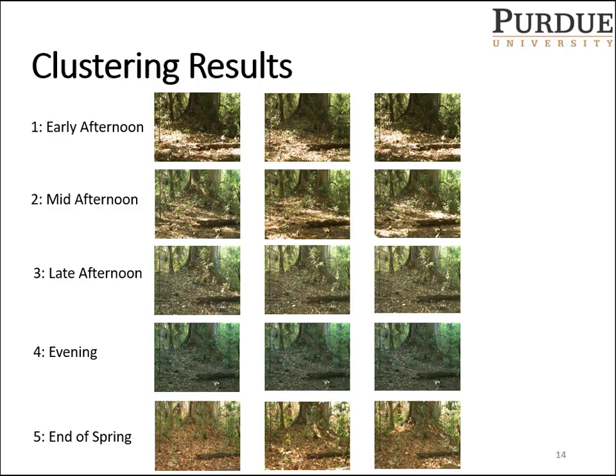As we can see from the first three rows, the clustering block did a great job on separating images based on the illumination content. From the last two rows, we can also see that it did a good job in separating images based on the color content. These rows also show a good distribution of all the types of images that are present in our camera trap dataset.